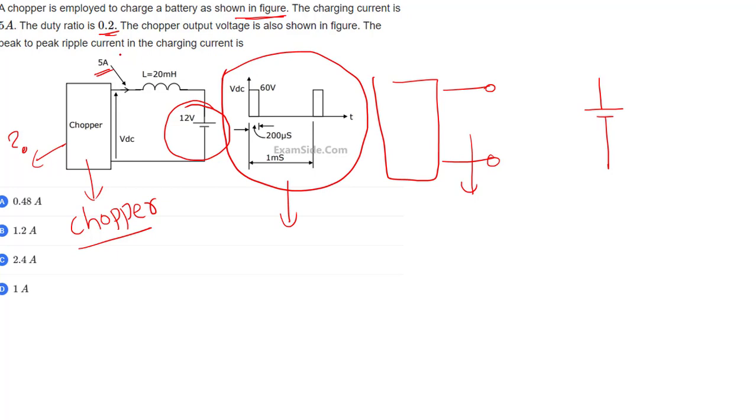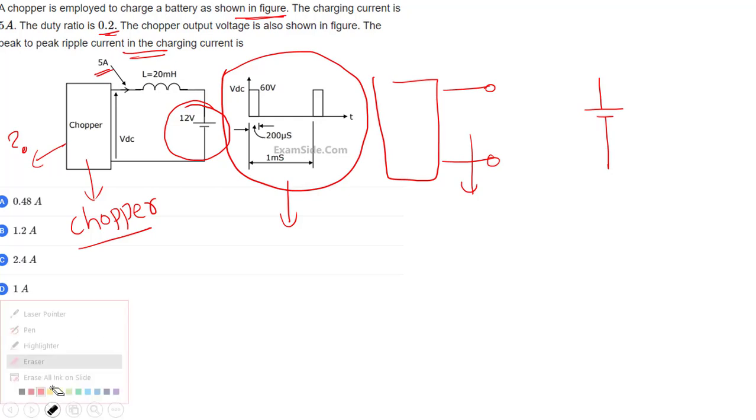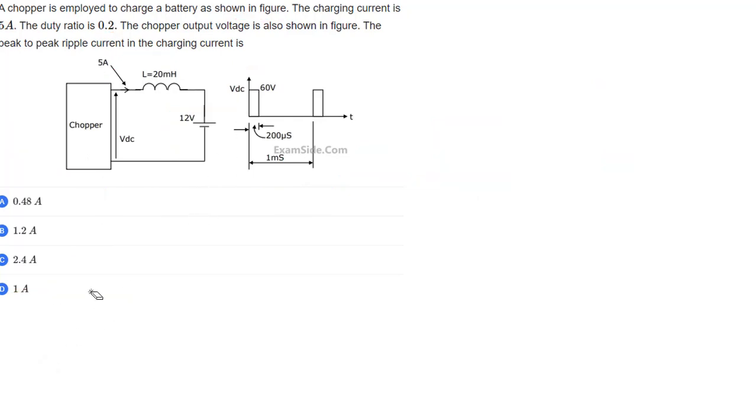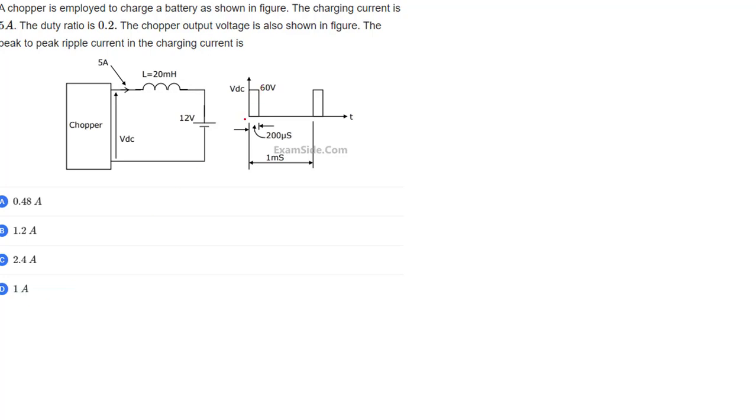Now he's asking what is the peak-to-peak ripple current in the charging. In charging current, what is the peak-to-peak ripple? Simple. First case, just take from 0 to 200 microseconds. What is the VDC? VDC means the chopper output: 60 volts. It is a pure DC. So 60 volts battery.